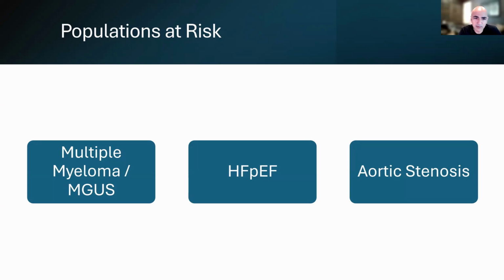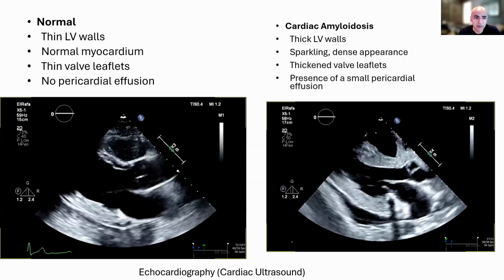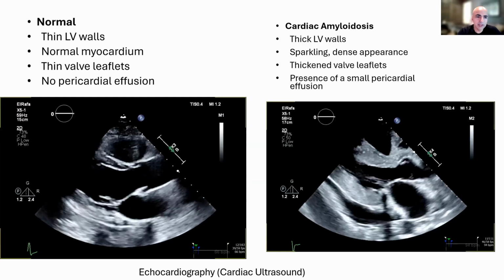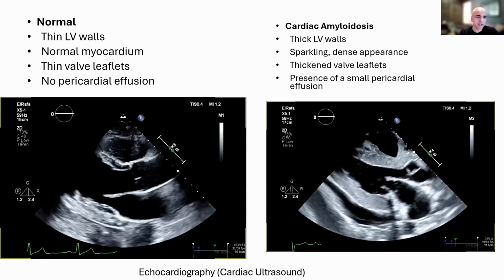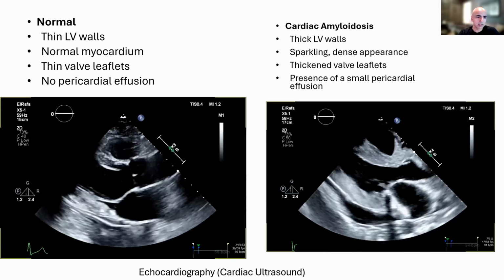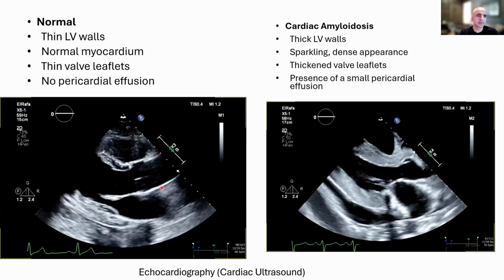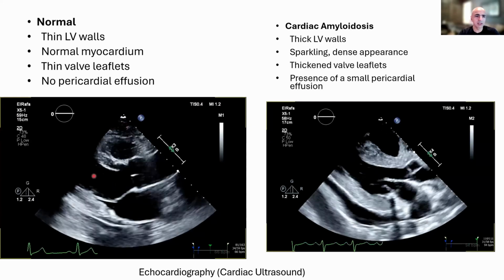So when patients have multiple myeloma and they have an echocardiogram ordered for whatever the reason may be, we're examining these echocardiograms very closely to look for potential light chain amyloidosis that we might be able to pick up within the heart. If you take a look at an echocardiogram, this is essentially what we are looking for. Just so you can see what a normal study looks like.